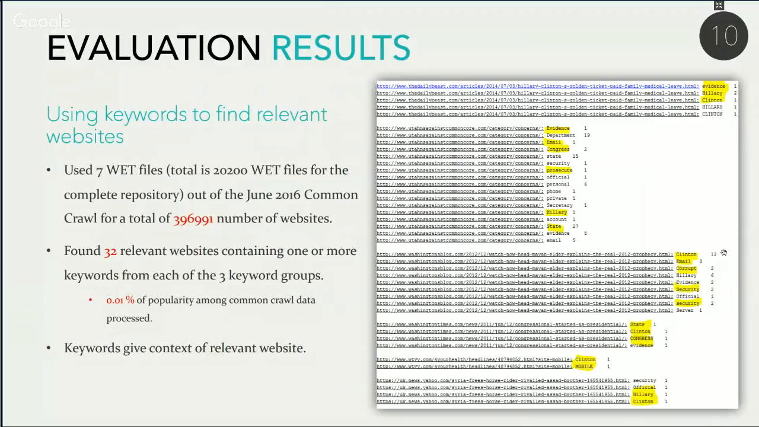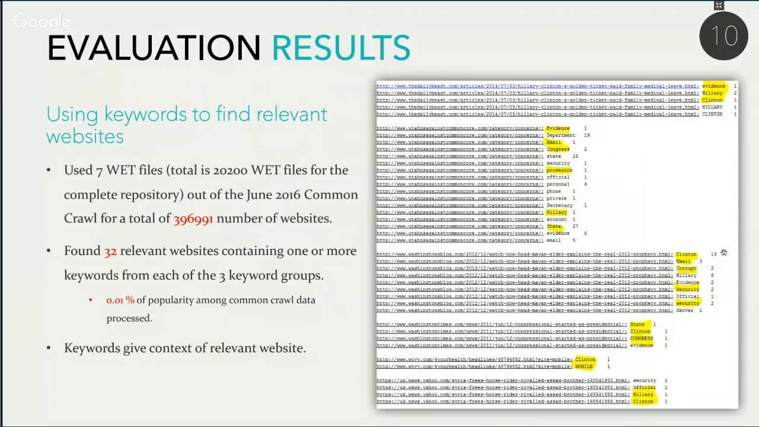So out of those thousands of websites in the web files that we have been processing as data, only 32 truly relevant websites were found, which is equivalent to 0.01% of popularity among Common Crawl data processed out of all these 7 web files where the data was obtained from. So let's just keep in mind here that the Common Crawl data set contains web pages with no specific category or topic. So they are just web pages from all over the internet, regardless of any category here.